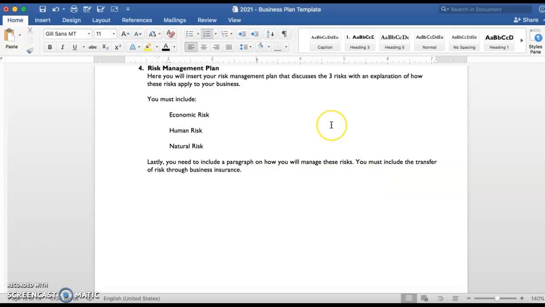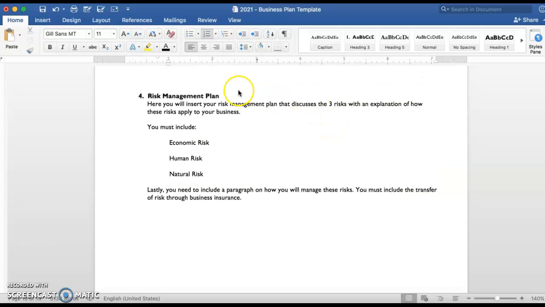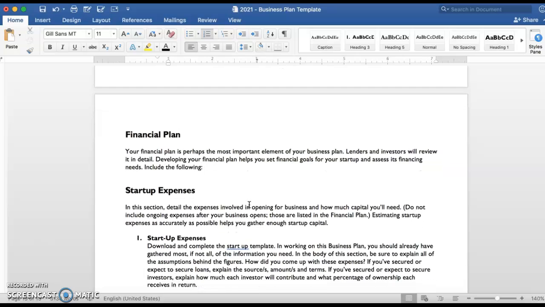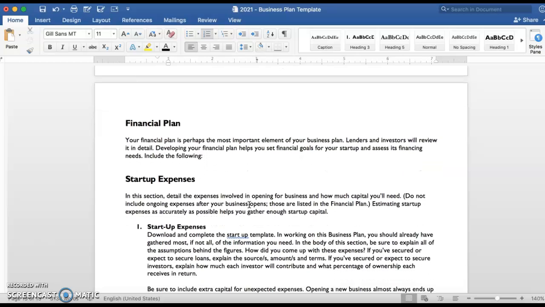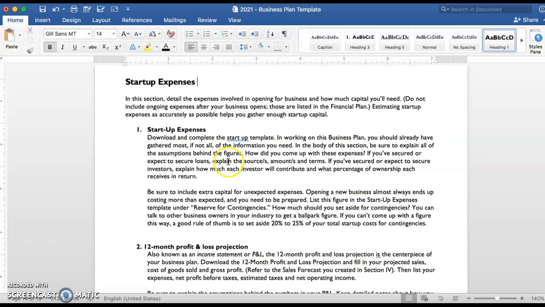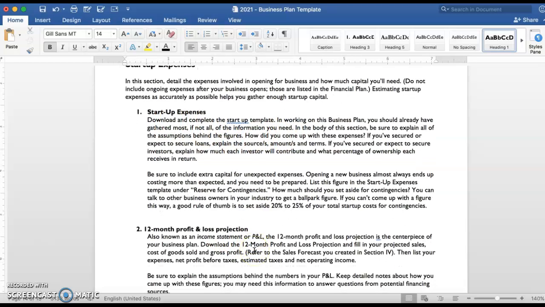The next section on here is your risk management plan. Again, leave the bolded areas. We have already completed this section. You will just need to copy and paste it in here. And then moving down, you have your financial plan. Again, leave the word financial plan. Anything that's bolded, you'll leave, and you'll highlight and delete this. You'll highlight and delete all of these things when you're finished.